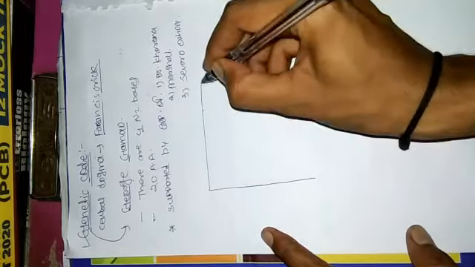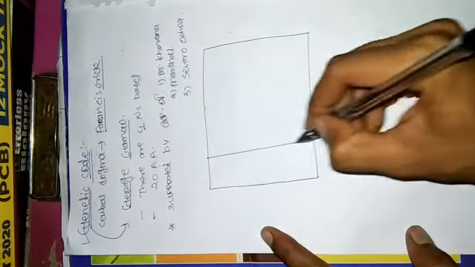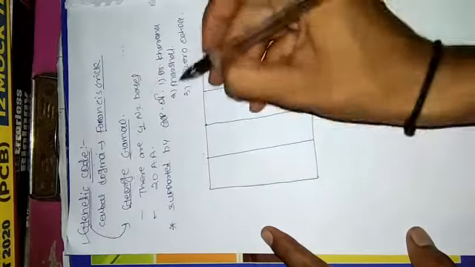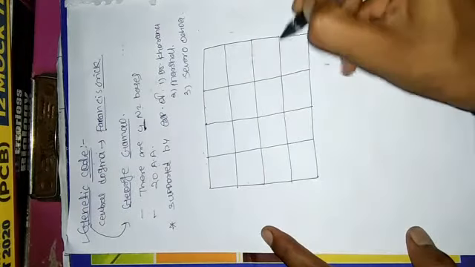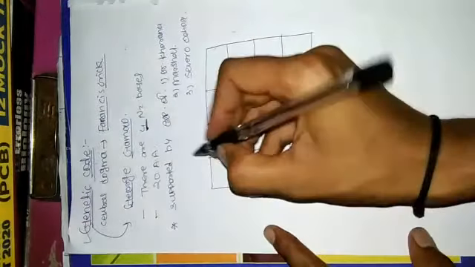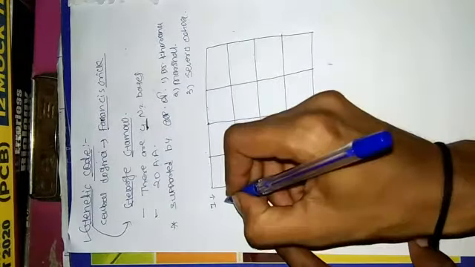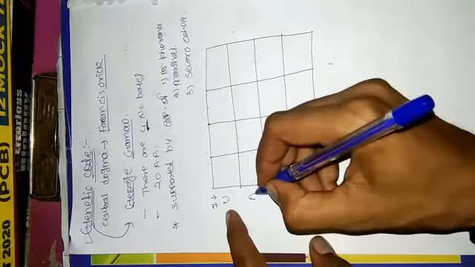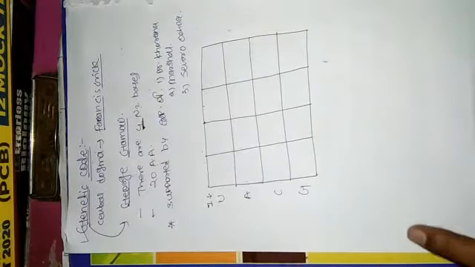So look carefully. 1, 2, 3 and 4, because there are four nitrogen bases. In the first line I am writing the four nitrogen bases, not amino acids: U, A, C and G. These are the four nitrogen bases present in the mRNA. I am writing U because it is mRNA, not DNA.